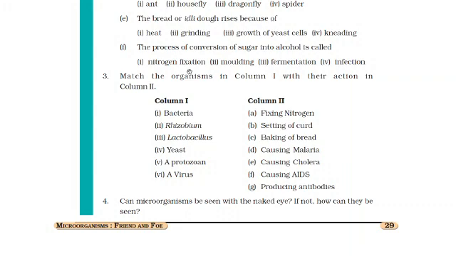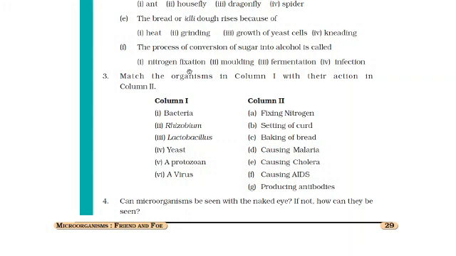Column 1, that is bacteria. It helps in causing cholera. First one with E, causing cholera. Now, rhizobium in the fixation of nitrogen, that is A, fixing nitrogen. Now, third one, lactobacillus, we all know, for making of curd means setting of curd, that is B. Third, lactobacillus with B, setting of curd.